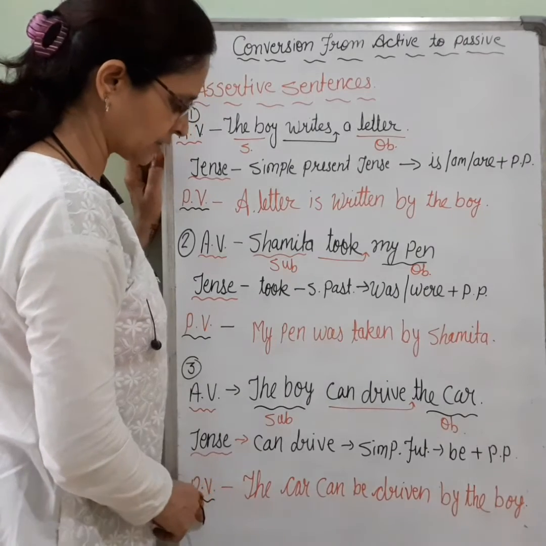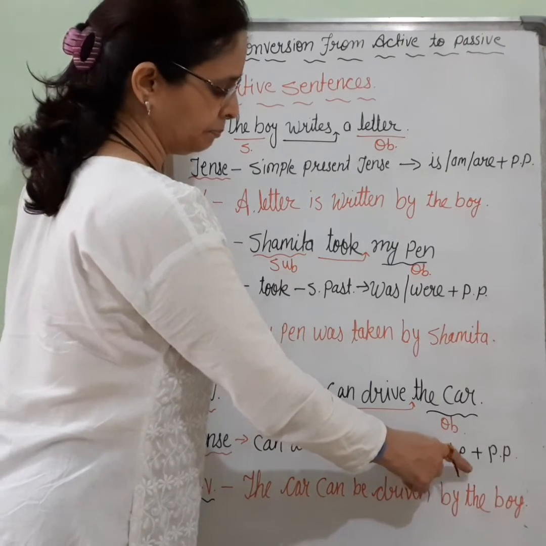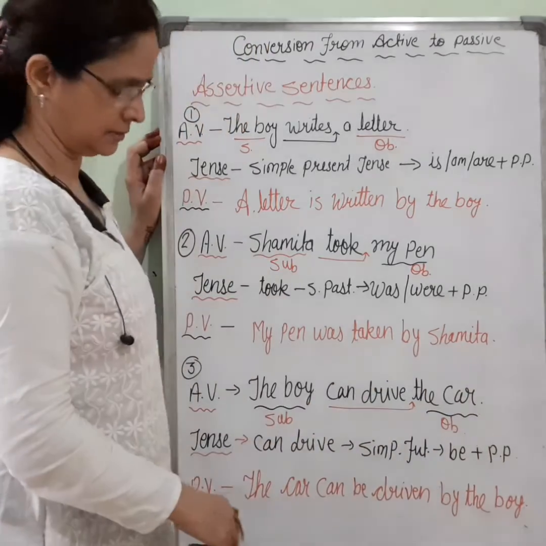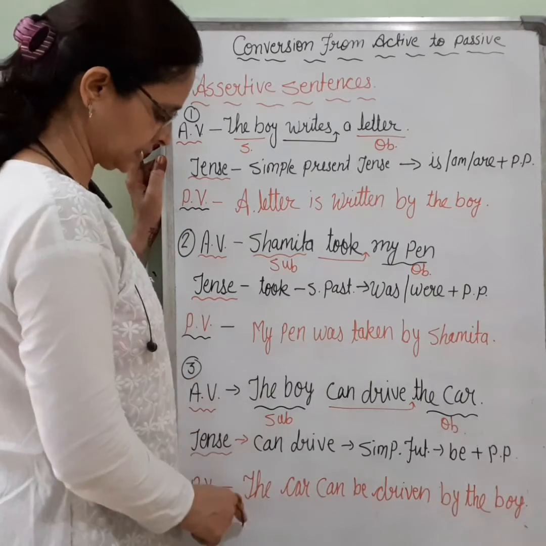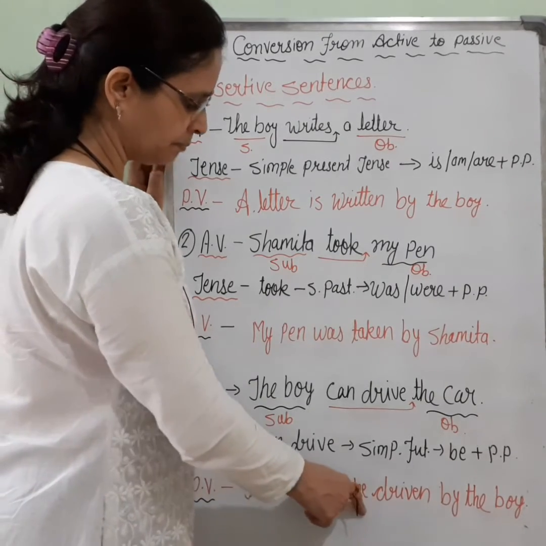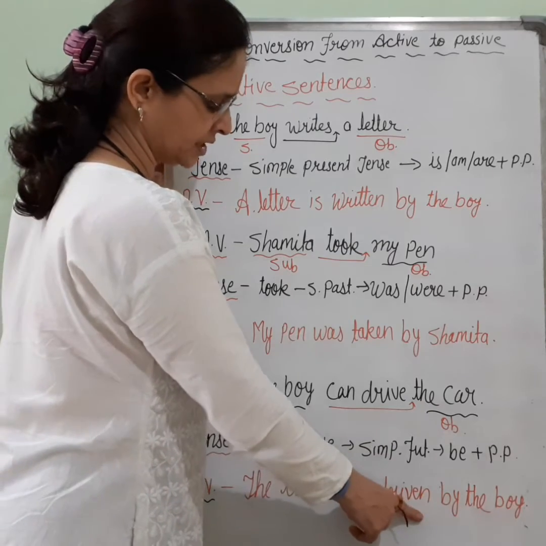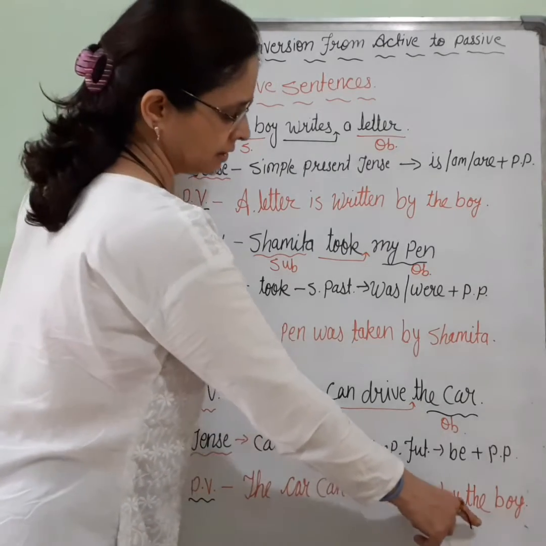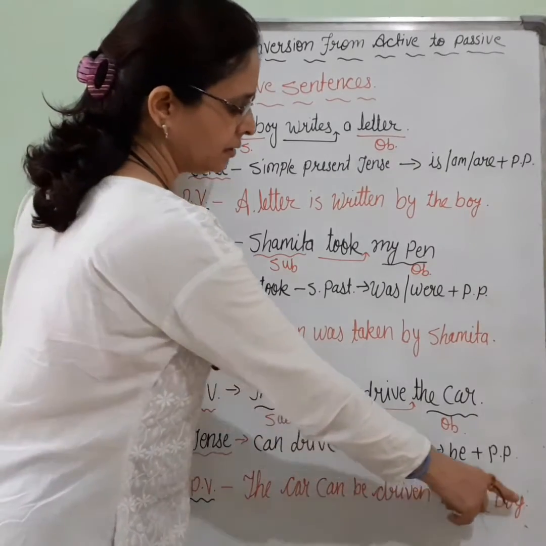So the passive voice will be: future tense के लिए be plus pp का यूज होता है। So now the passive voice of this sentence is: the car can be driven. Drive's past participle form is driven, by is the preposition, the boy. The car can be driven by the boy.